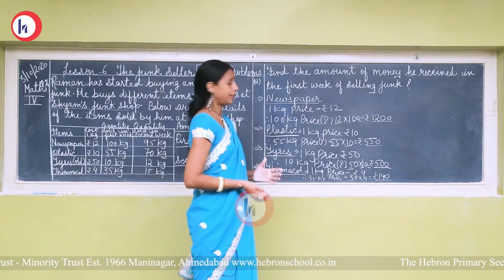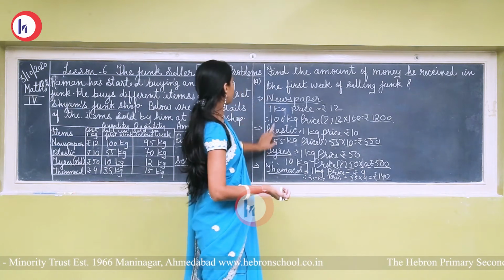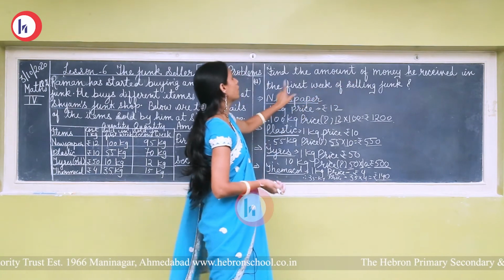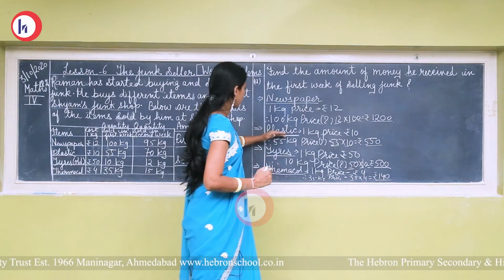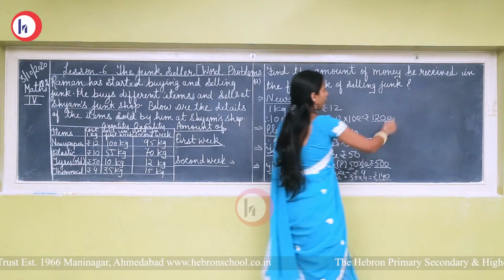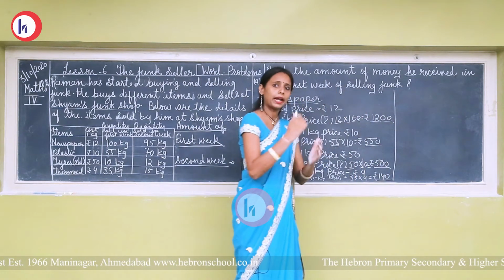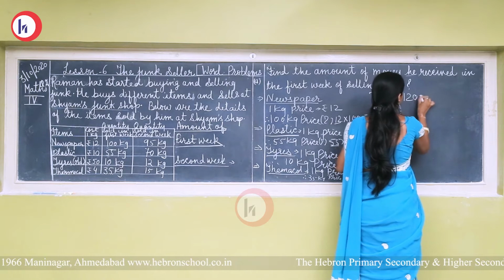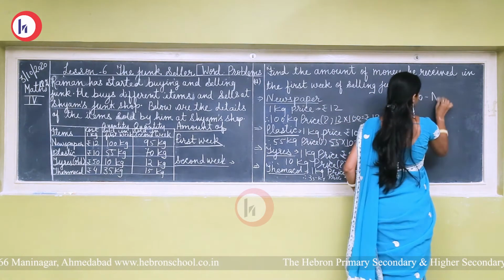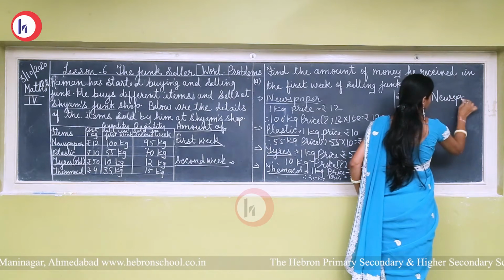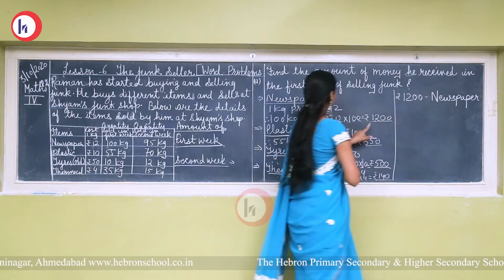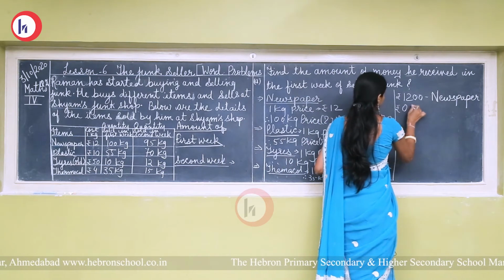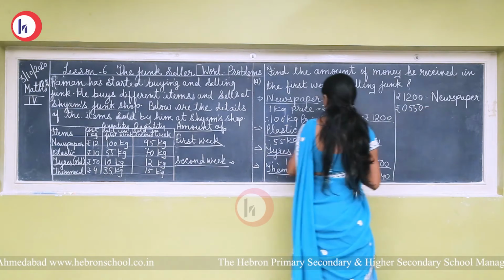Now see, after finding the amount of newspaper, plastic, tires and thermocol, we have to find out the total amount of money he received in the first week. So first of all, we have to write all the amounts of these items. First, rupees 1200 is the amount of newspaper. Then the amount of plastic, rupees 550.